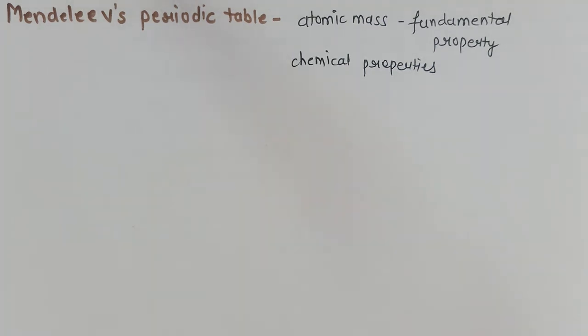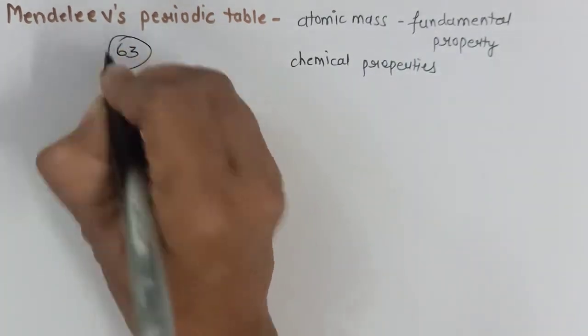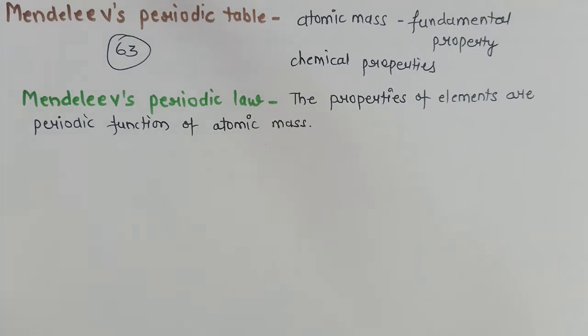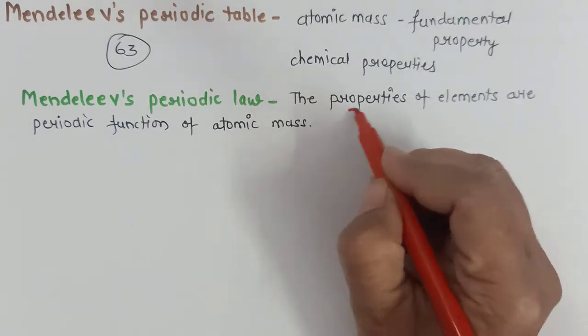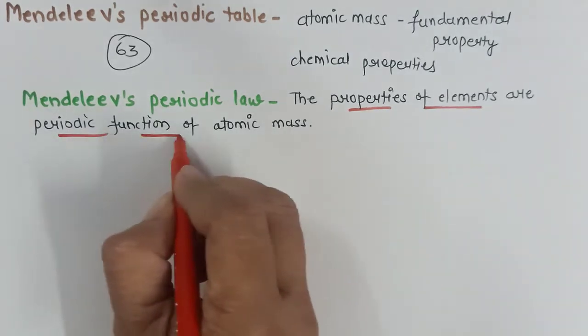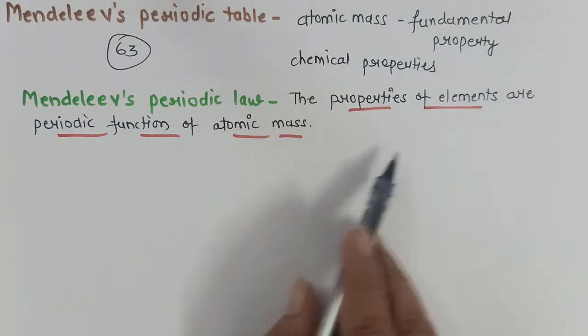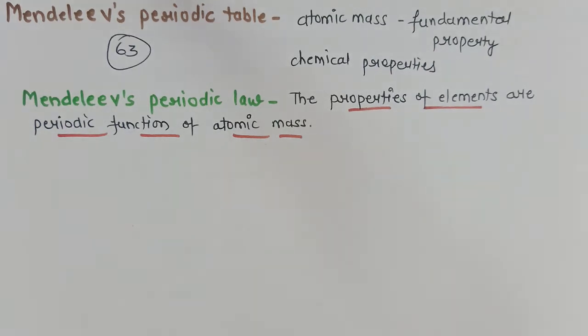When he gave his periodic table, there were overall 63 elements known by that time. He arranged all these 63 elements using the new Mendeleev's periodic law. The new law means Newlands' law was the old one and the law given by Mendeleev was the new one. Now what did he say? He said the properties of elements are a periodic function of atomic mass. Periodic function means the repetition of the properties. That is, all the properties are indirectly dependent on atomic mass.